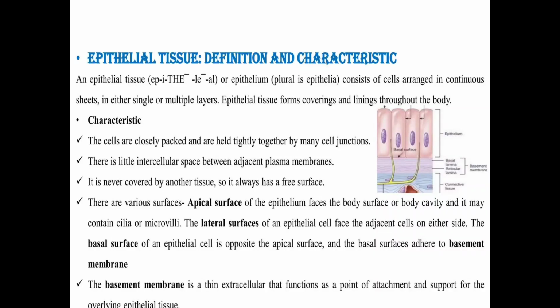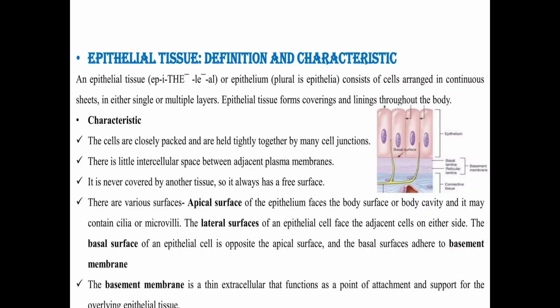Epithelial tissue, whose plural is epithelia, consists of cells arranged in continuous sheets, in either single or multiple layers. We can say epithelial tissue is arranged in sheet types, or flat layers of cells. It can be a single layer, or it can be multiple layers.